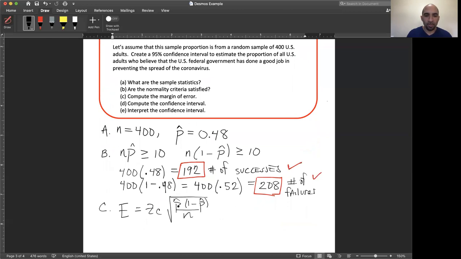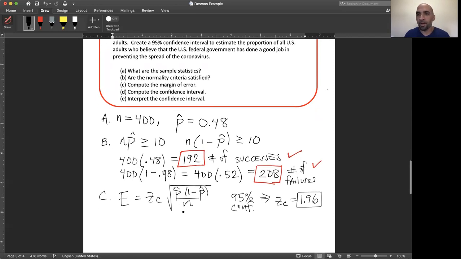You don't have to memorize these formulas, but you want to make sure that you're comfortable using them. This is the formula for the margin of error for an interval estimate for a population proportion. Notice that p hat, of course, is a sample proportion because we don't know p, the population proportion. We're computing this for a 95% confidence interval. Using the normal distribution, 95% confidence corresponds to a critical value, Z sub C, of 1.96. You can look at your notes as well as some of the tables to determine critical values for levels of confidence based on the normal distribution.